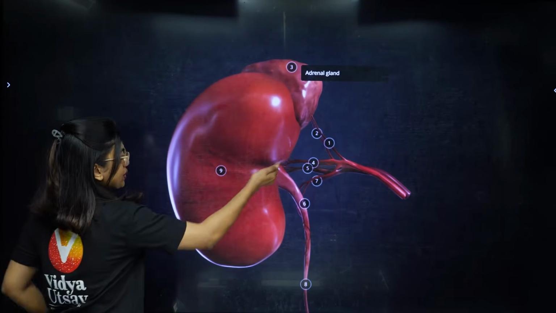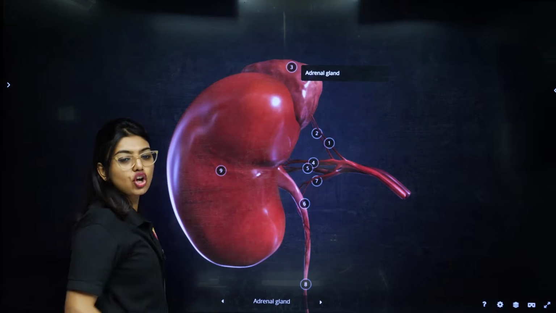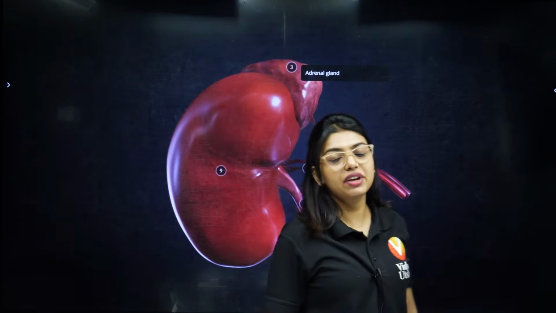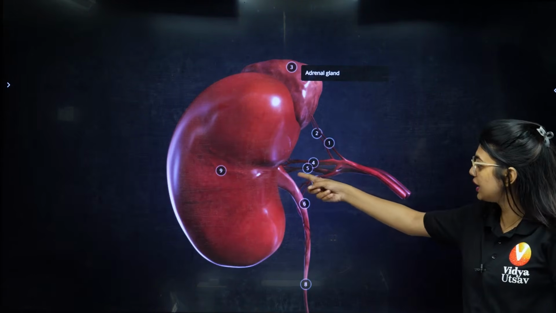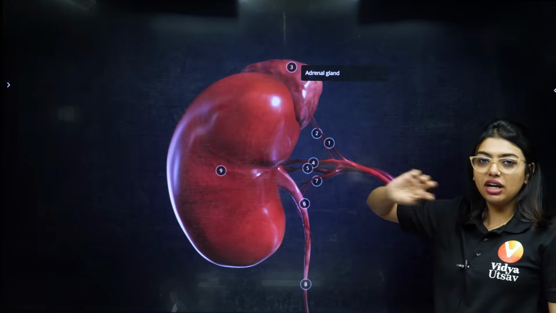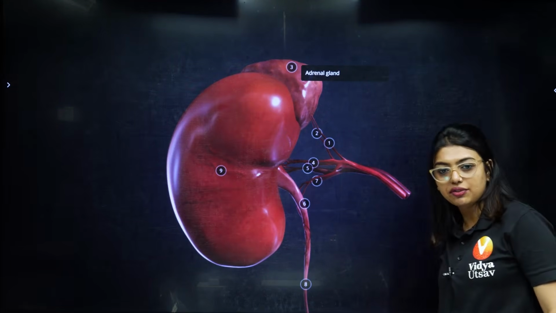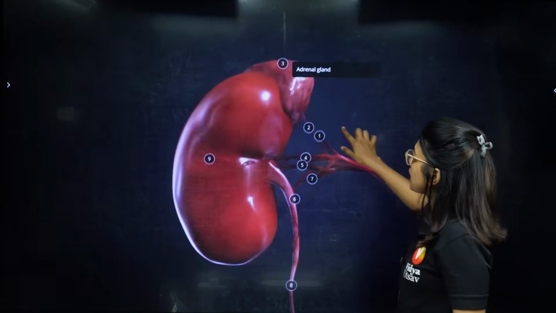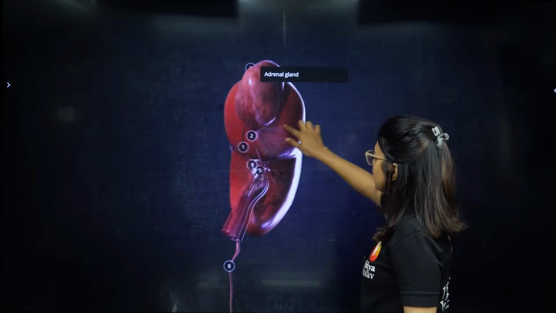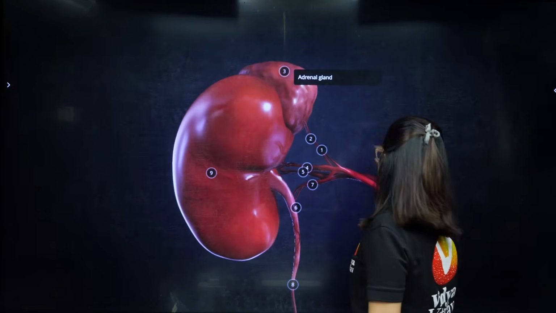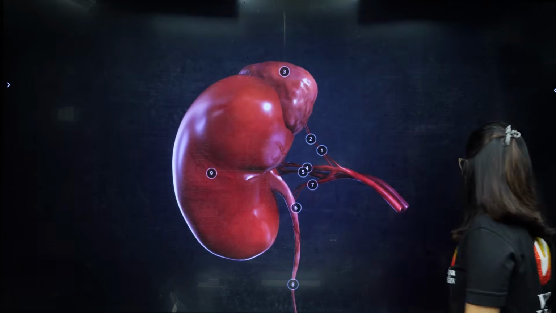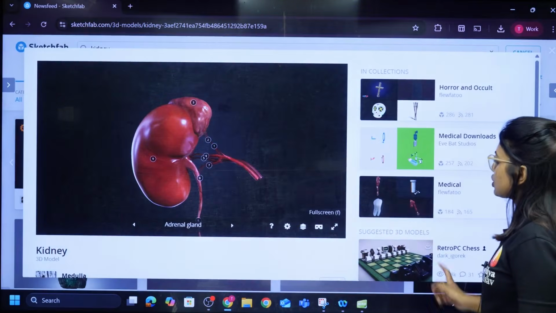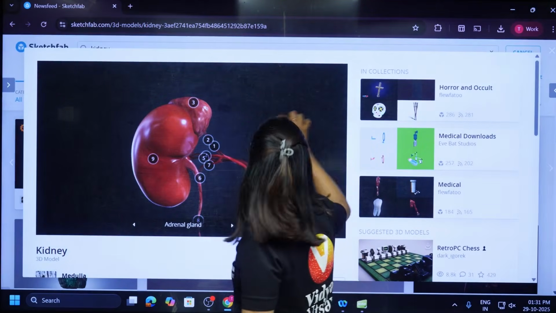And this notch which is present in the concave is the one where the ureter, you can see, the nerves, the blood vessels, everything is entering and exiting from this notch itself. And this cap-like structure, can you see, students? This cap-like structure is called the adrenal gland. Okay, this is your kidney structure for you. Once I do the cross section, I will show you more structures as well.